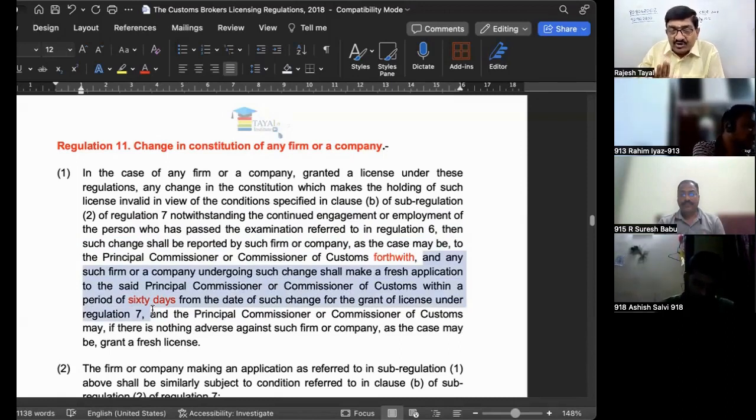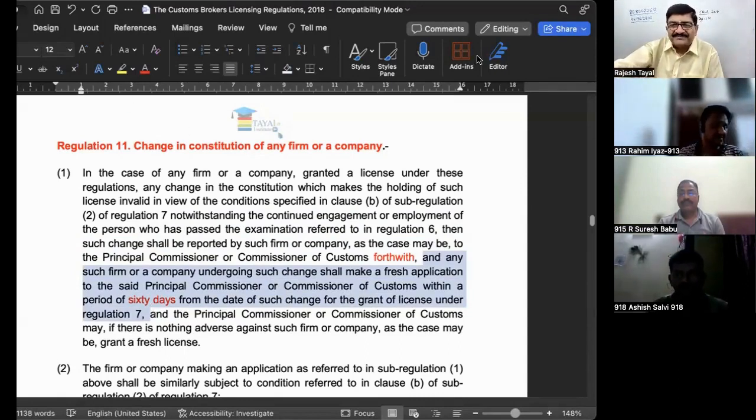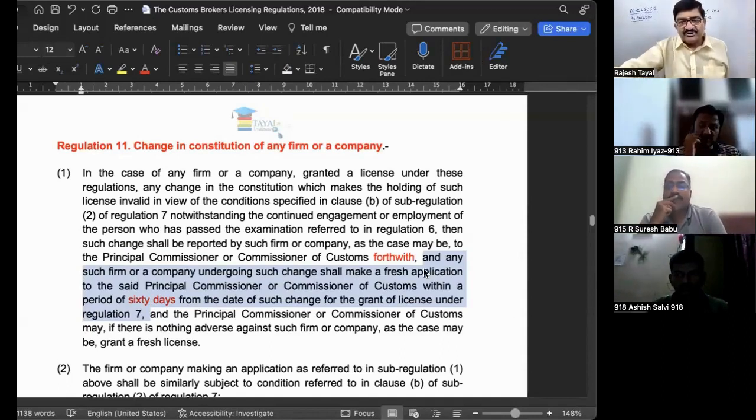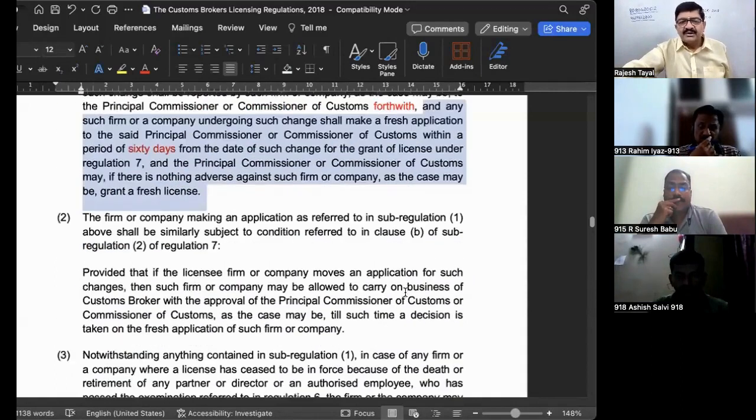So this question of 60 days arises only if there is another license holder with the firm or company. What happens if there is no other qualified person? If there is a qualified person, first of all give an intimation immediately, then make an application for another license within a period of 60 days, and then the license will be issued. And in the meantime, permission will be granted to carry on the business.